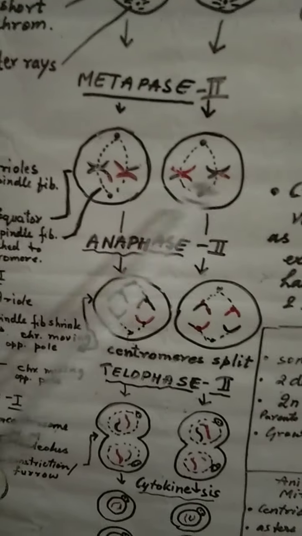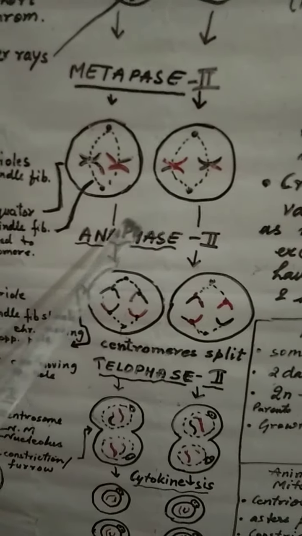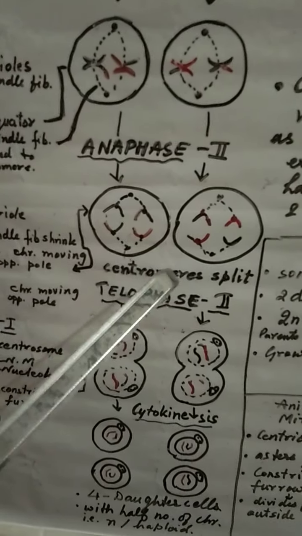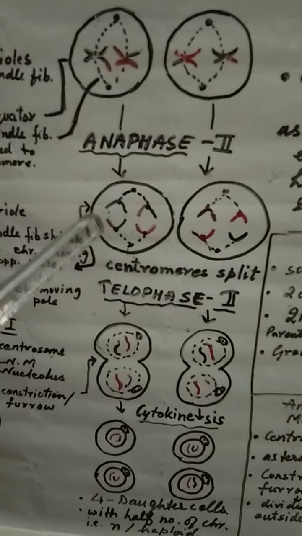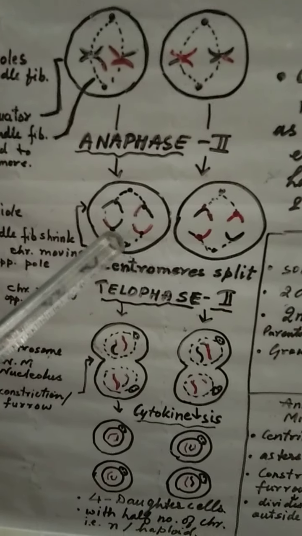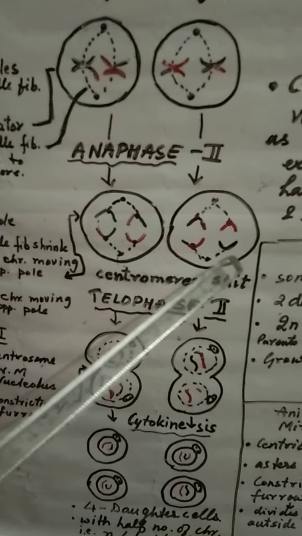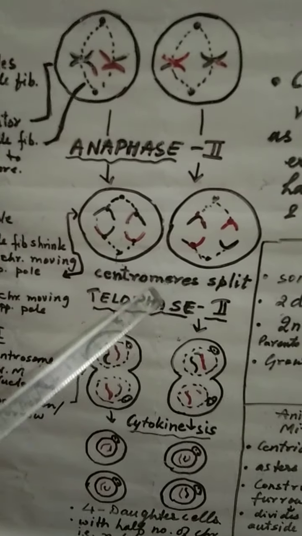Chromosomes are arranged on the equator. We proceed to the anaphase 2 now, and here you can see spindle fibers are pulling the chromosomes by splitting the centromere. So here these chromosomes are split, moving towards opposite pole.